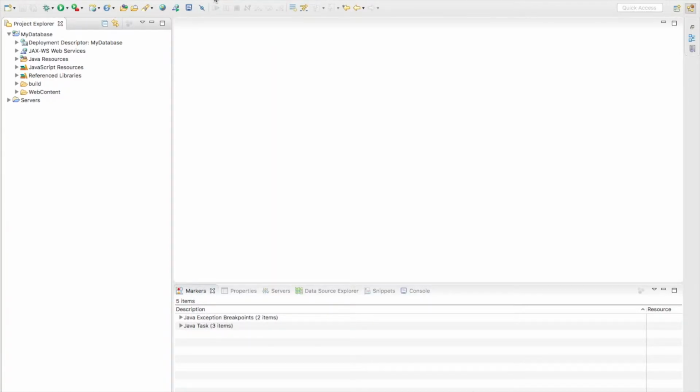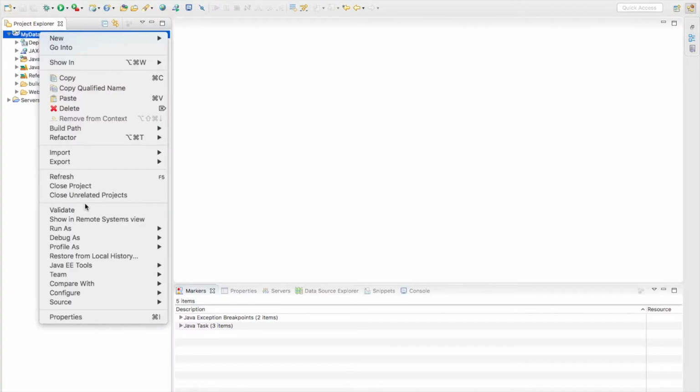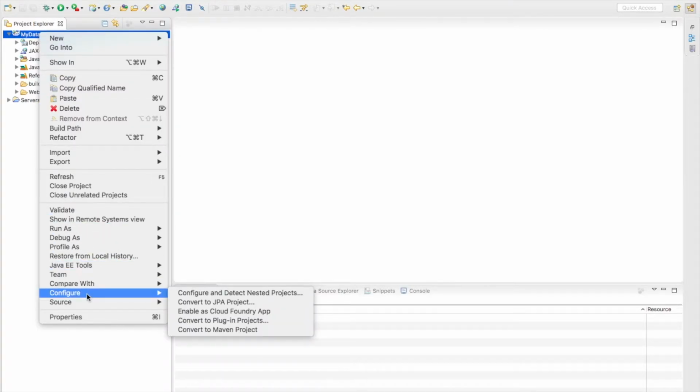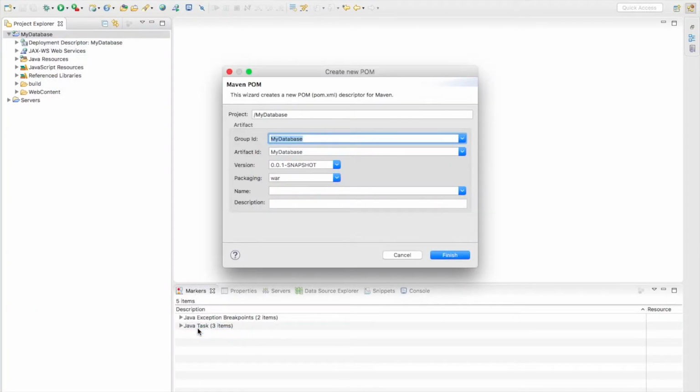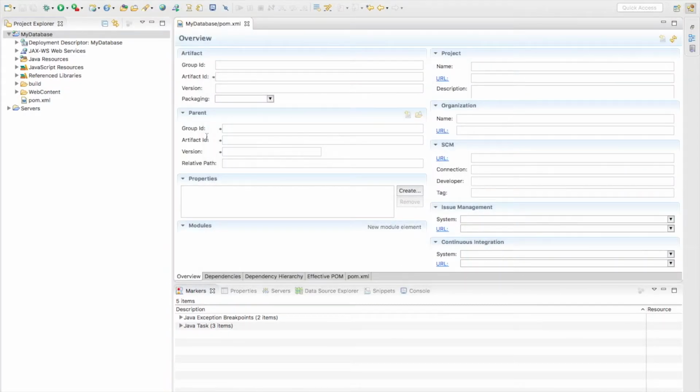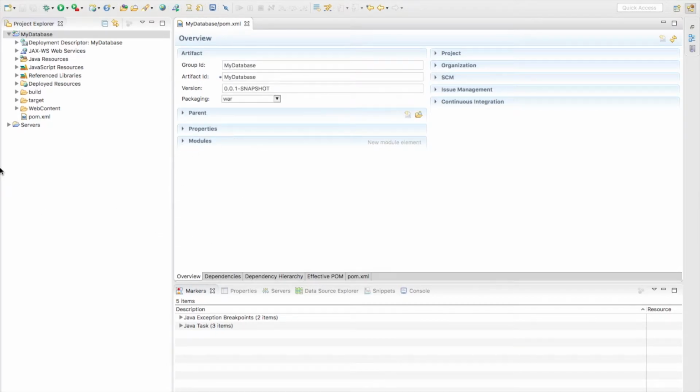So we will need to convert such an application to Maven. Go to configure and convert to Maven. If you have a Maven application, you don't need to do it, just write your code. So I convert it to Maven, then I add some dependencies.